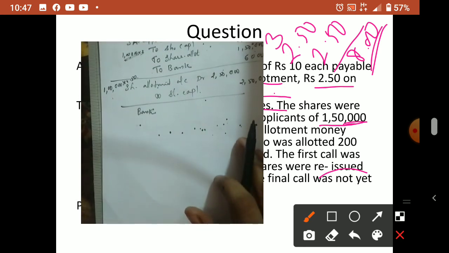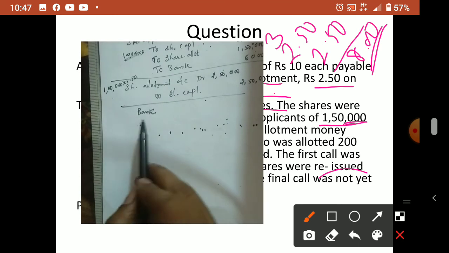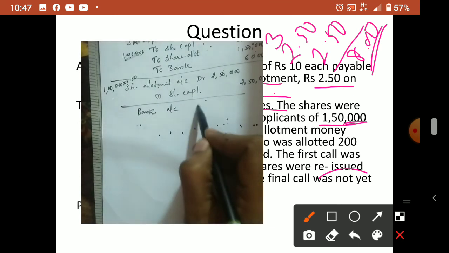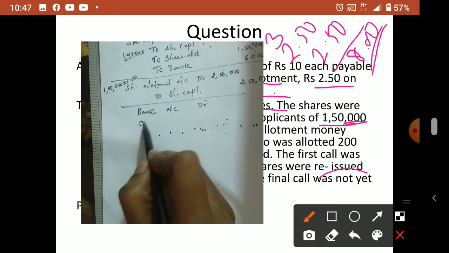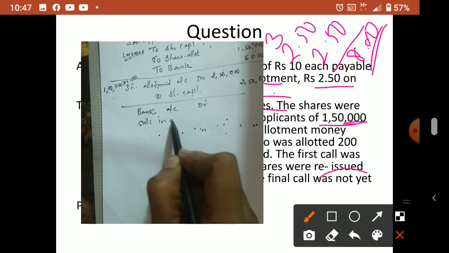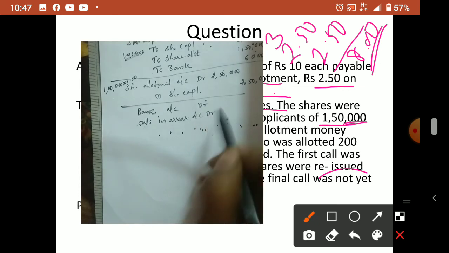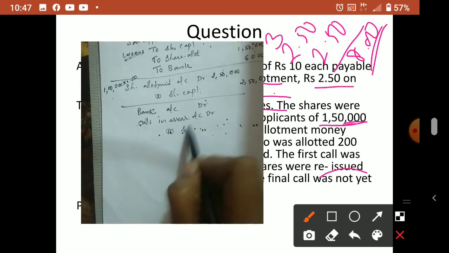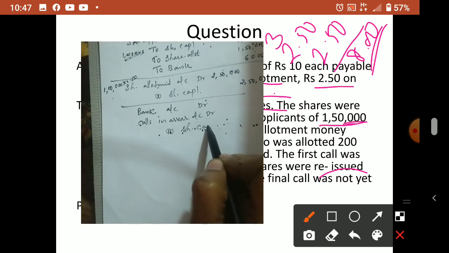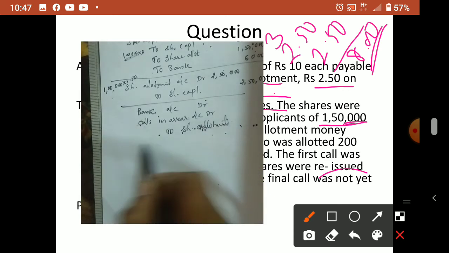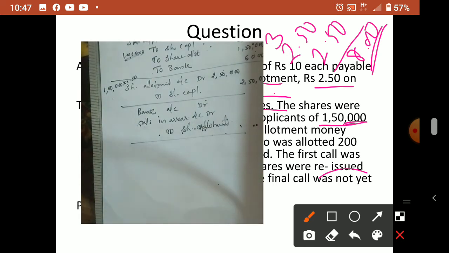As a continuation, bank account debtor, call scenario I put here. Anyway call scenario is there, one shareholder didn't pay, so call scenario account debtor to share allotment. So this will be our entry.